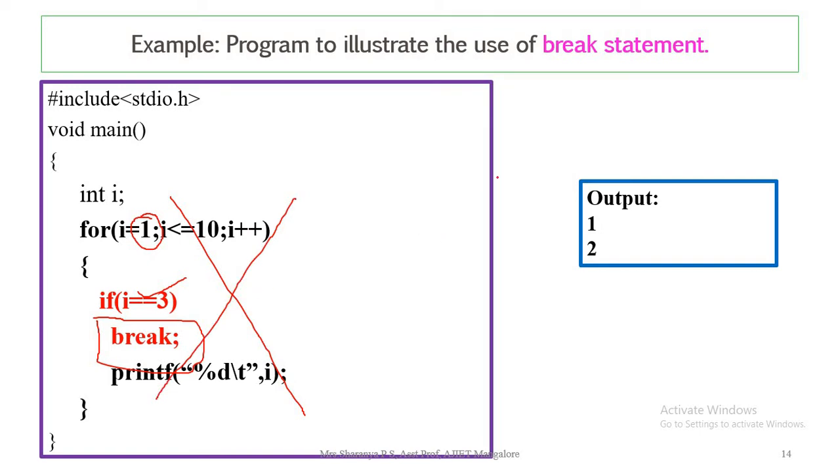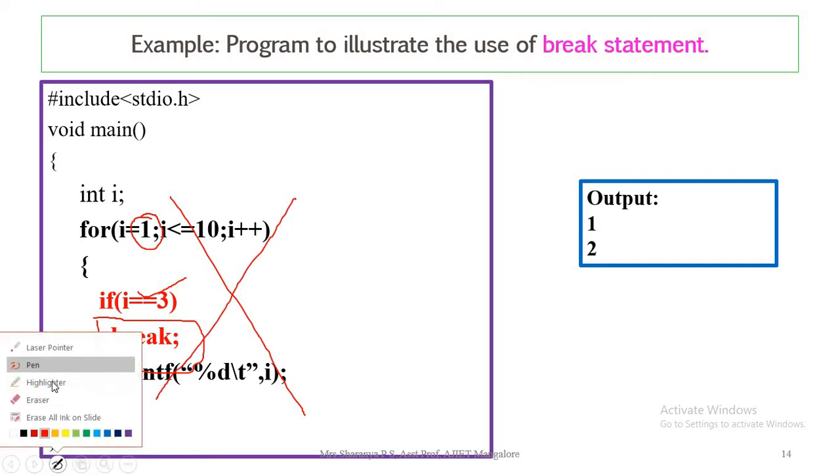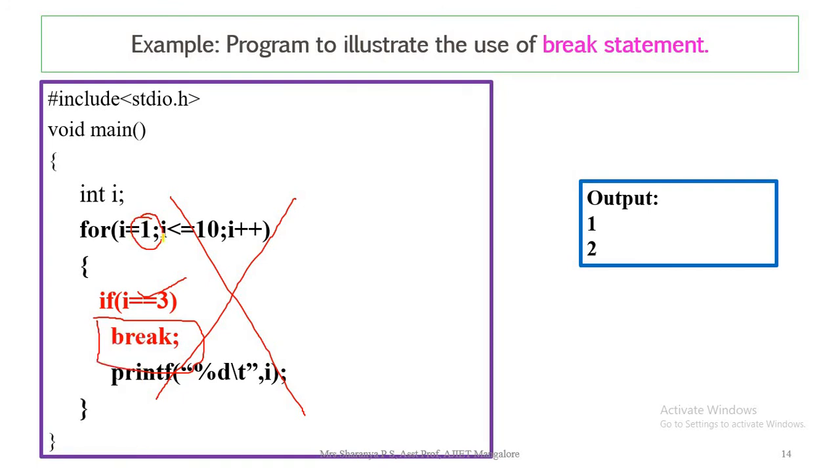Till then it keeps executing. So let's see how the execution works. First i has the value 1. It comes here. 1 is not equal to 3, so it will not execute this break. The statement next to that is going to print, so 1 will be printed to the output screen.